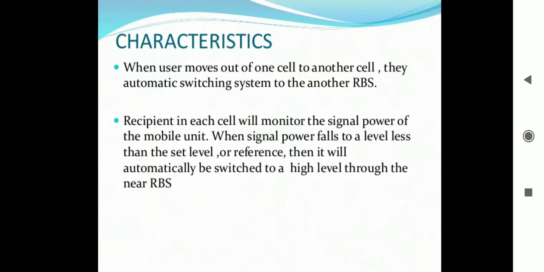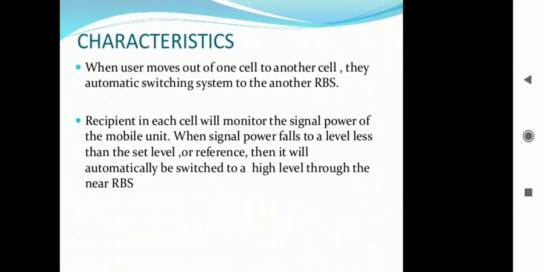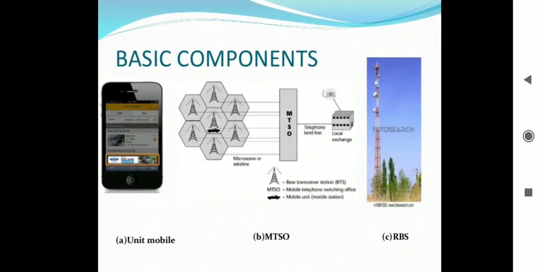A basic cellular system consists of mobile stations, base stations and mobile switching centers, that is MSC. The MSC is also known as the mobile telephone switching office, that is also called MTSO. The mobile telephone switching office controls up to 11 cells and provides the interface between each cell and the main telephone office.